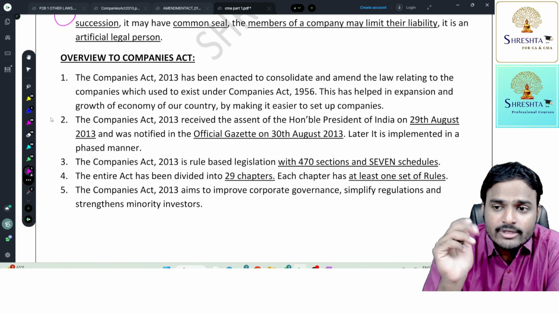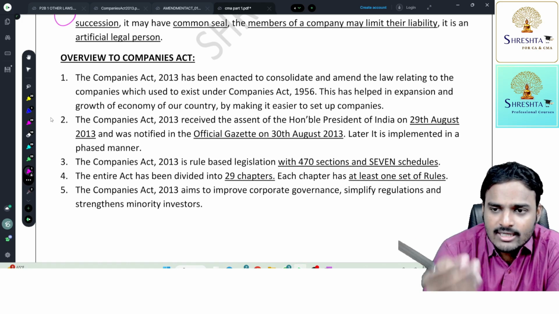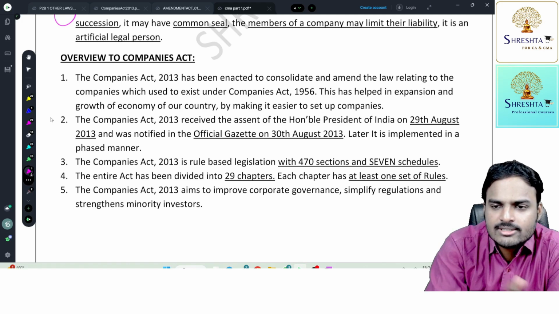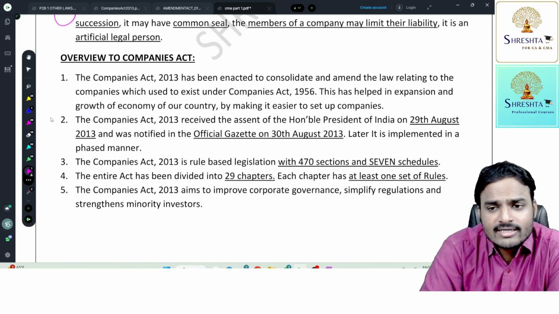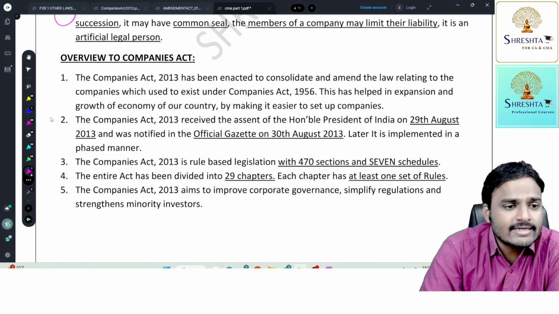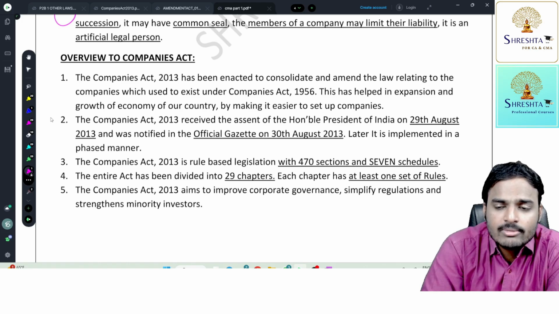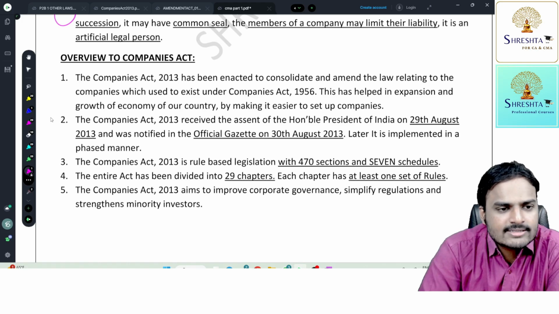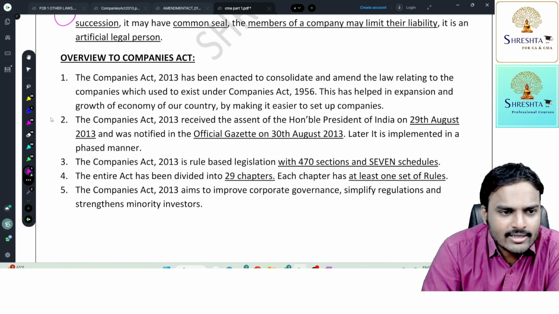So laws are of two types. One is administrative law, which, as of now we discussed, regulates something: the Partnership Act regulates partnership, the Companies Act regulates companies, the Sale of Goods Act regulates sale, the rights and obligations of the parties to the sale, and the Indian Contract Act regulates contracts. Am I correct or not?